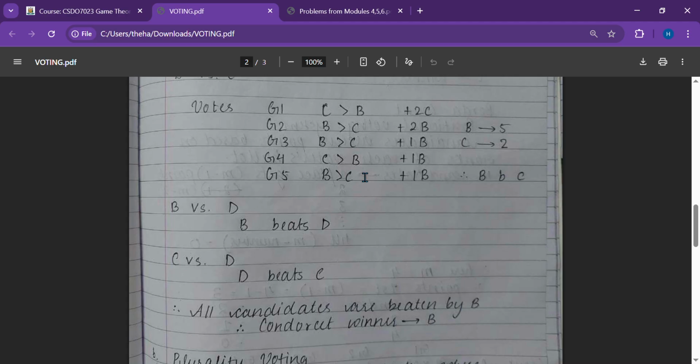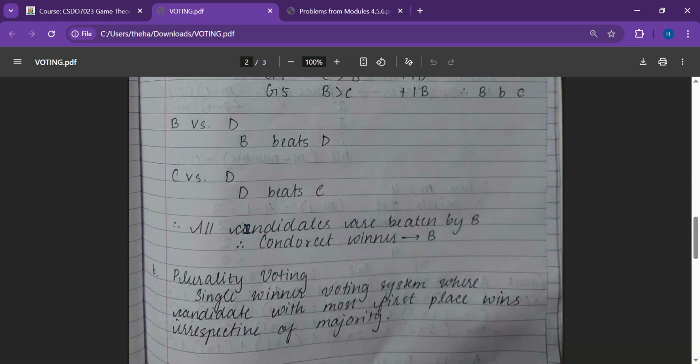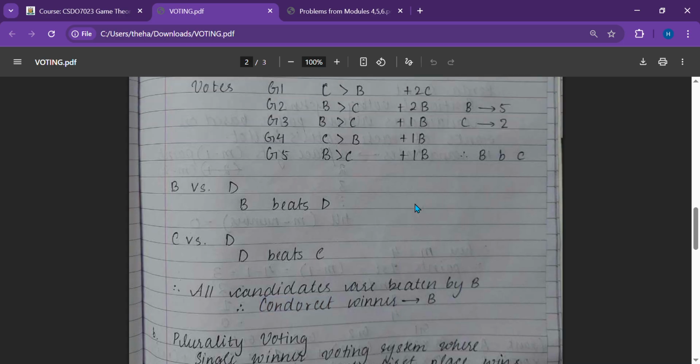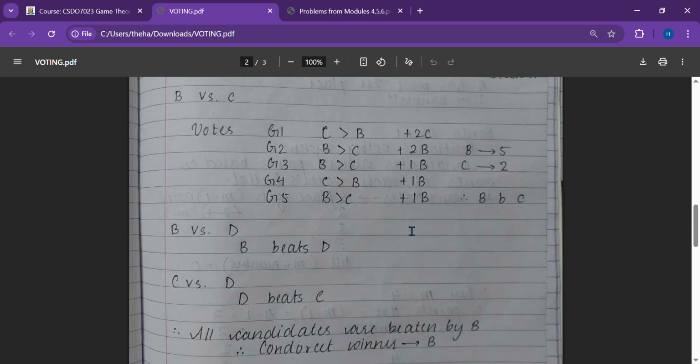Now, in accordance to that, we will see who beats who. So, over here, according to the Condorcet winner, the condition should be that all candidates should be beaten by this one candidate. So in this, B ended up beating all other candidates, and there were no other candidates that were able to beat B or the other candidates. So B is the Condorcet winner since it was able to beat everyone.